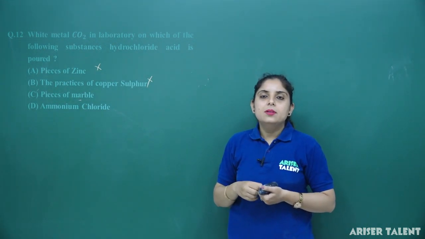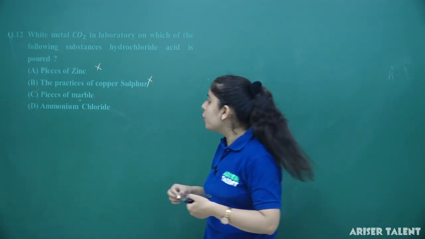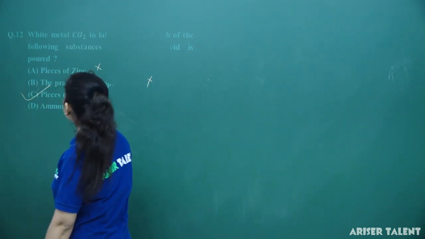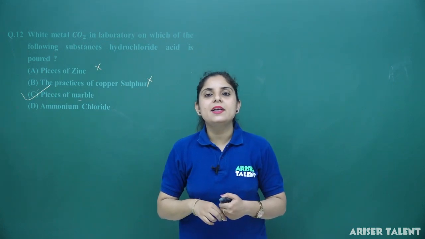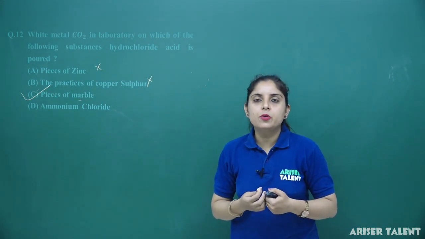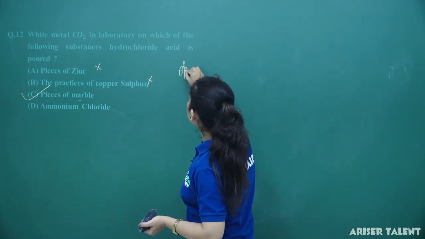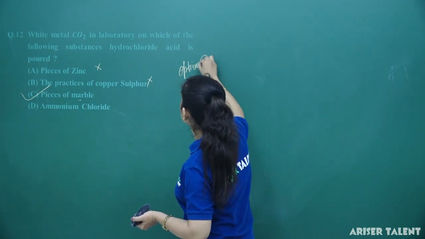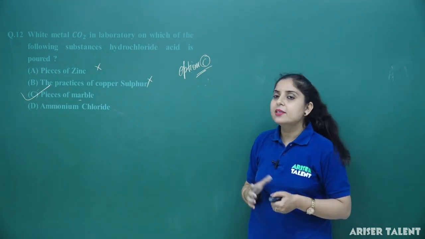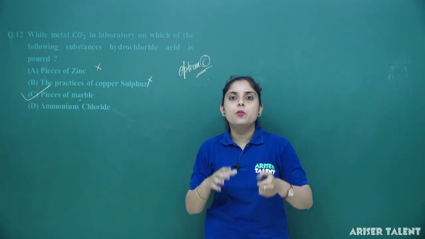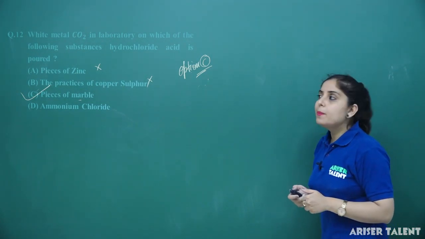Pieces of marble. This is possible. If you pour the HCl on the pieces of the marble, no reaction is going to take place here. So our option number C is correct, and you can check the option number D also, ammonium chloride. Ammonium chloride is not suitable with HCl to be poured because they both will make a different kind of solution. So you can see that pieces of marble is the correct answer. In the laboratory, this is the only thing, white marble, on which you can pour the HCl here. Clear? Now let's move forward to the question number 13th.